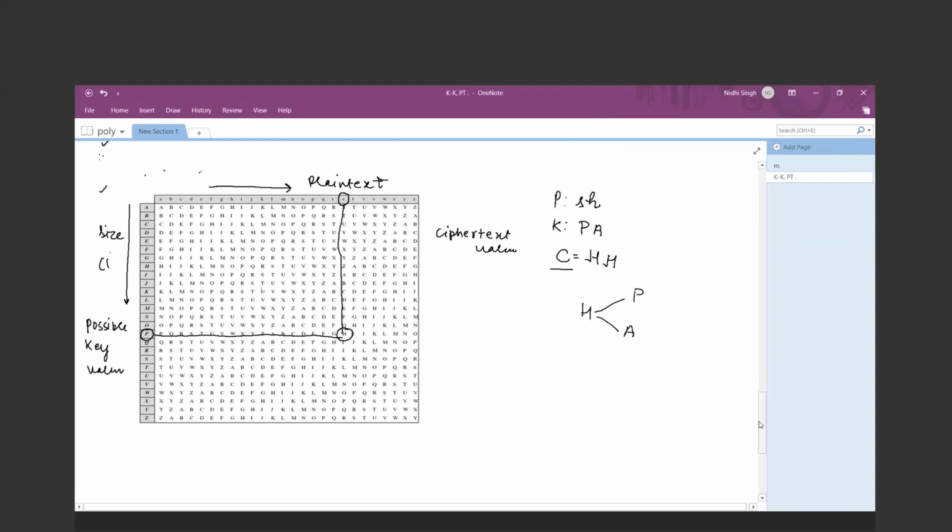Then what about brute force? For the brute force attack, the key is a repetition of multiple key streams. And what should be the key value?